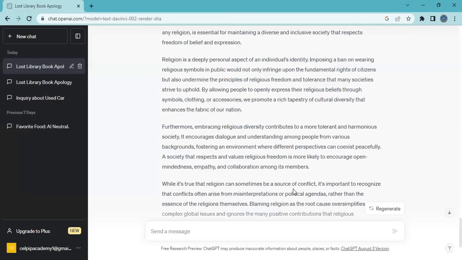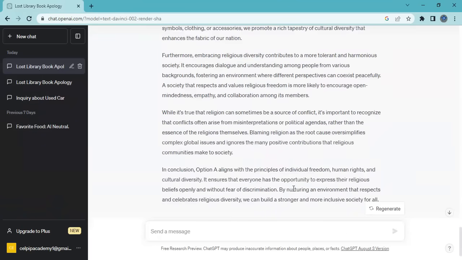While it is true that religion can sometimes be a source of conflict, it is important to recognize that conflicts often arise from misinterpretations or political agendas rather than the essence of the religions themselves. Blaming religion as the root cause oversimplifies complex global issues and ignores the many positive contributions that religious communities make to society.